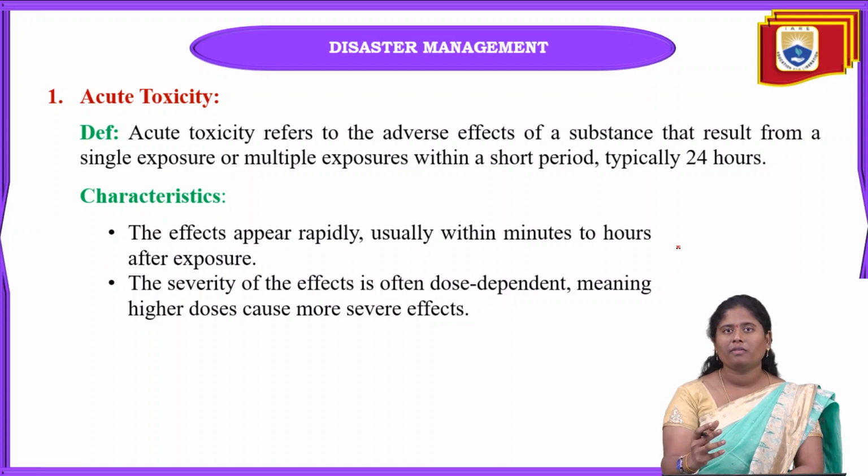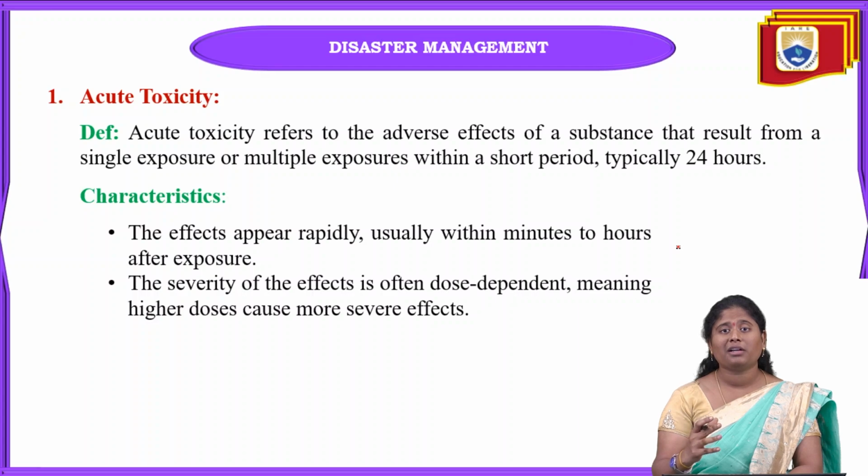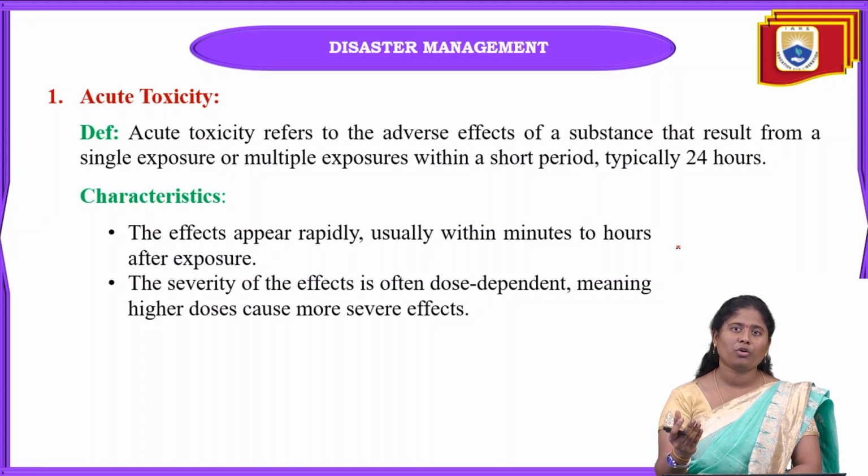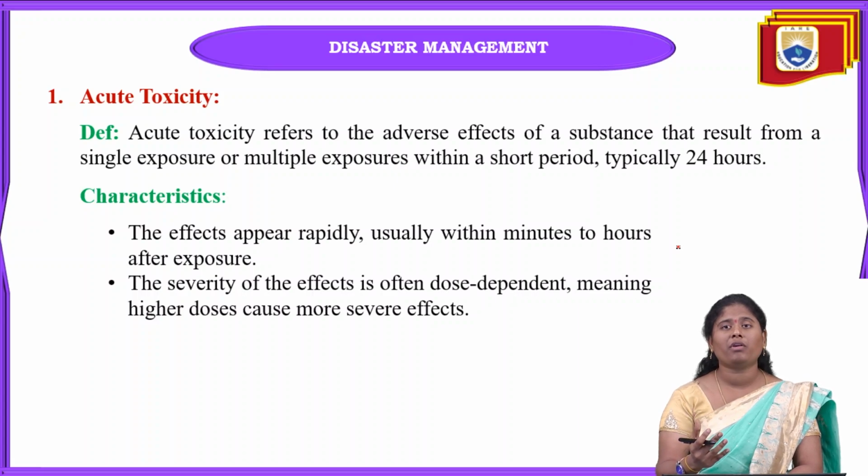Mainly, the characteristic of acute toxicity is that it appears rapidly. When these acute toxic substances enter our body, they start their function very rapidly, within some hours or some minutes only, and affect our body. Within the span of 24 hours, or some may take only 2 hours or 1 hour, they will infect our body.